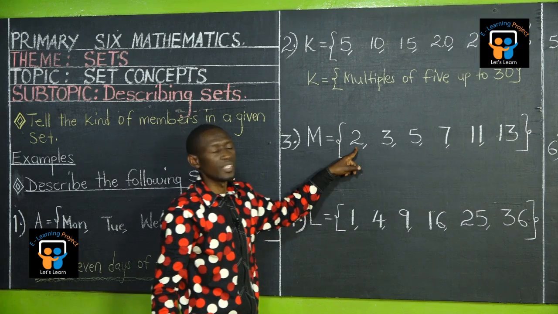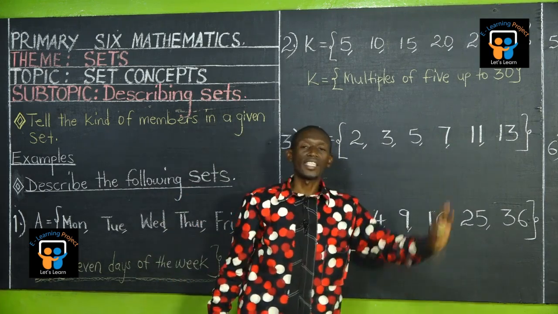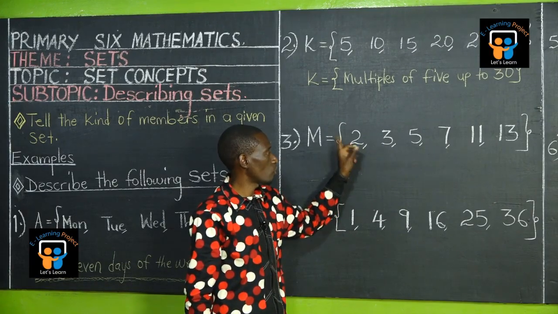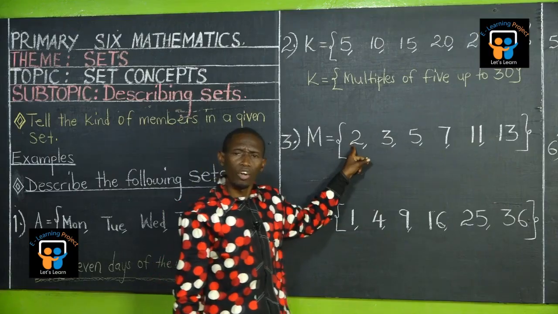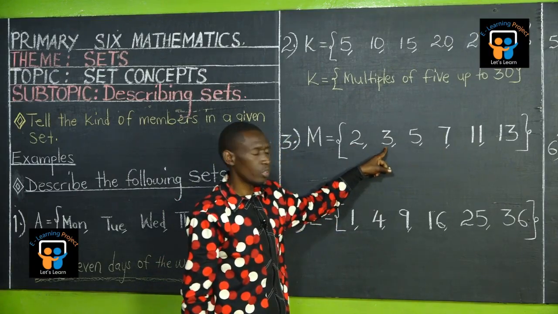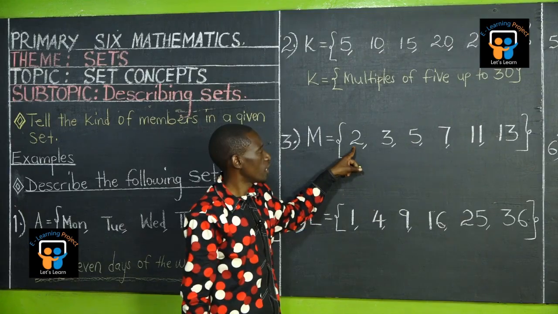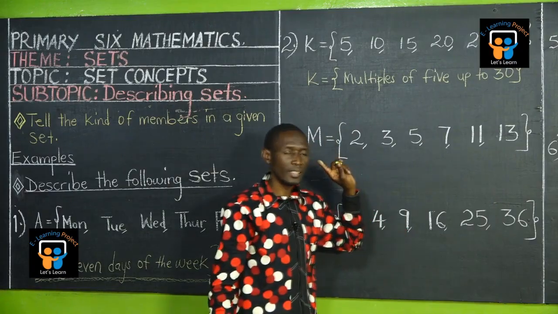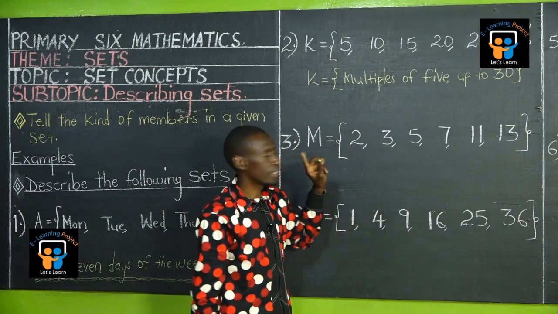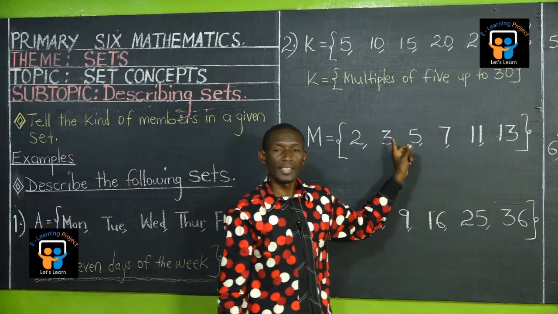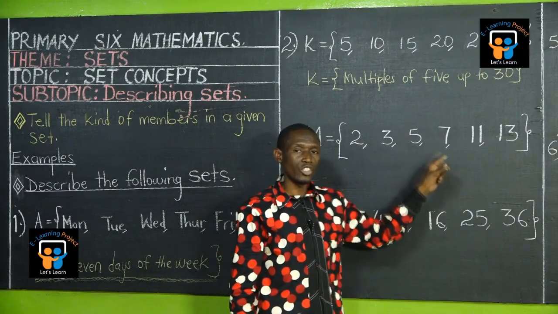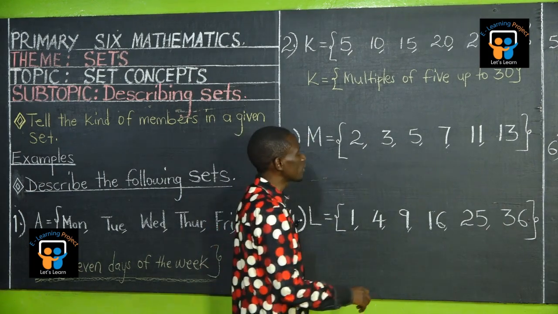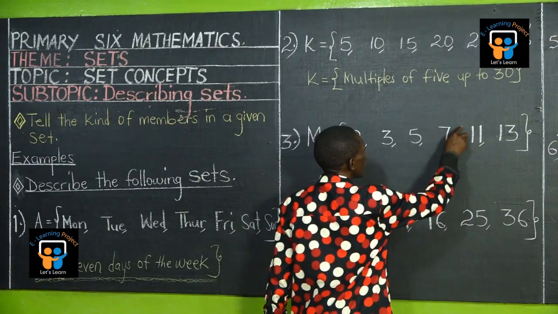Now 2 has refused. Therefore, this set is not a set of even numbers. Also it is not a set of odd numbers, because 2 is not an odd number. 3 is an odd number, but 2 is not. 3, 5, 7, 11, 13 are odd numbers, but 2 is even. So the members are not even, and again they are not odd numbers, because we've skipped some odd numbers here. 9 is not there.